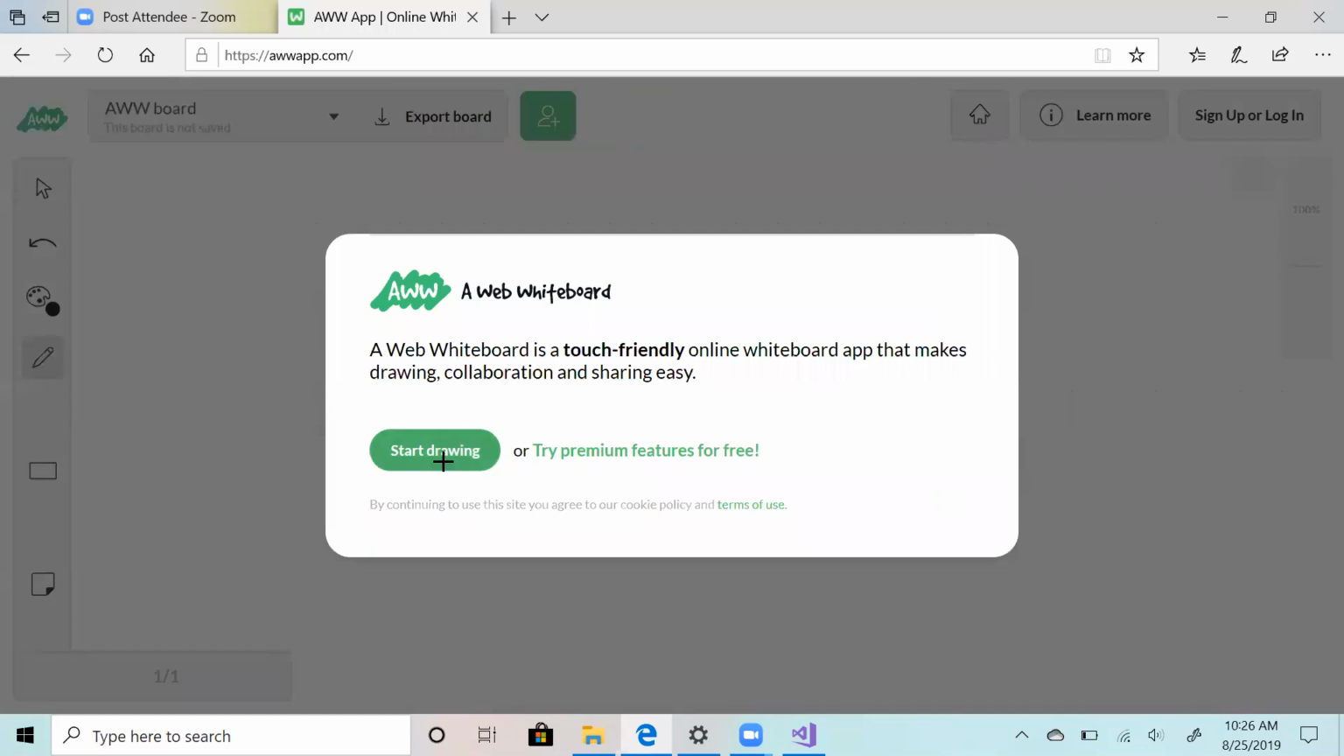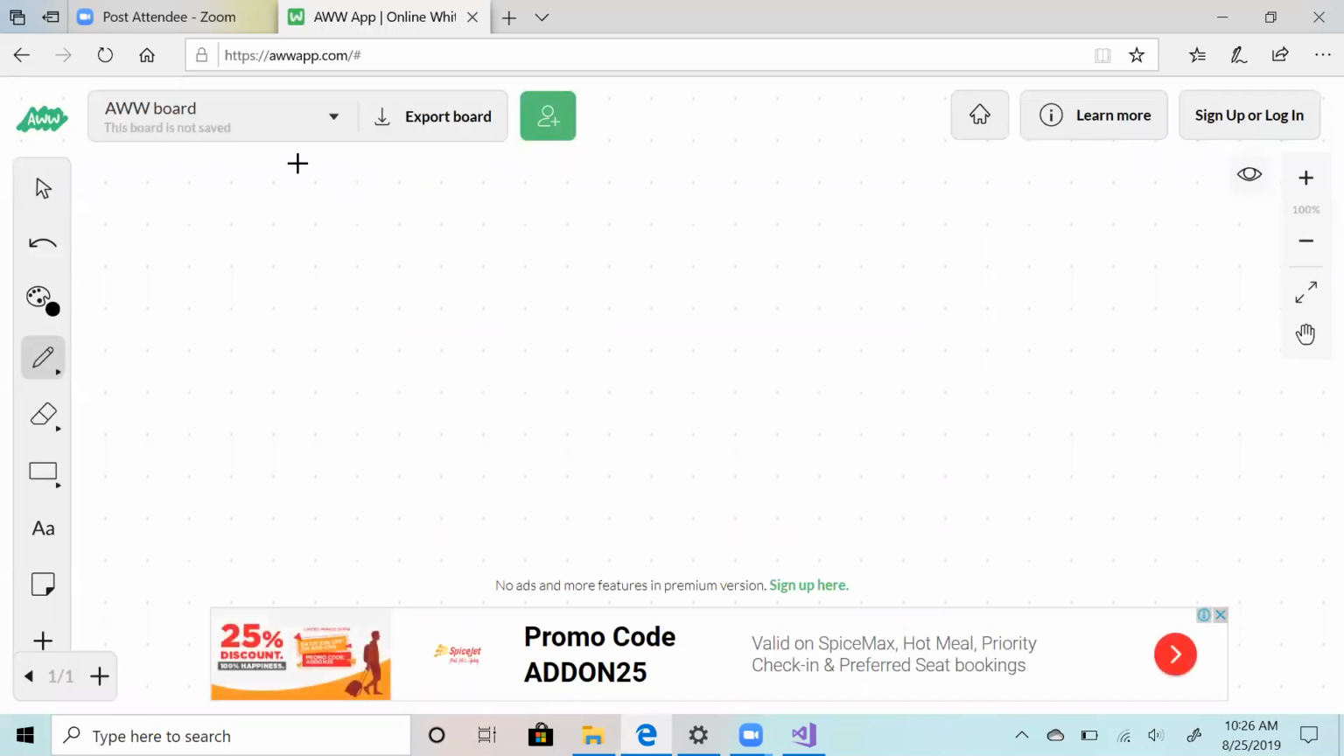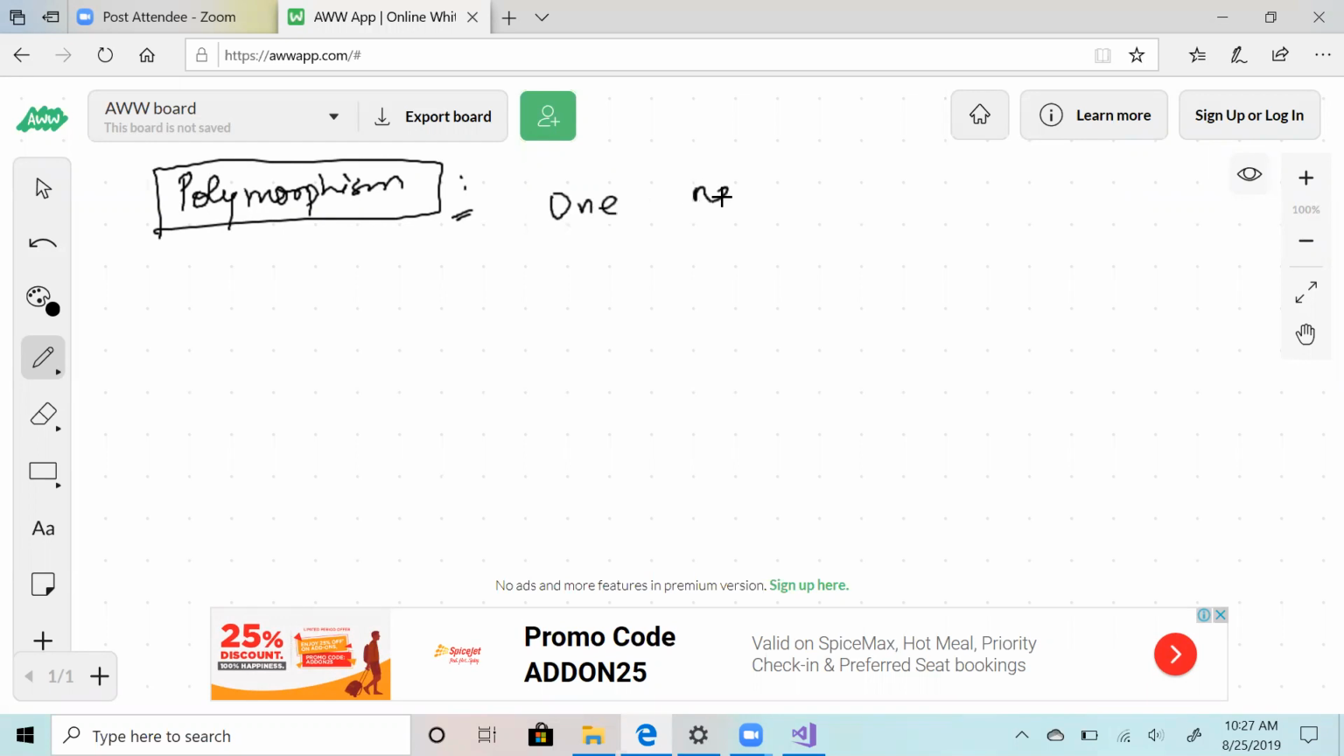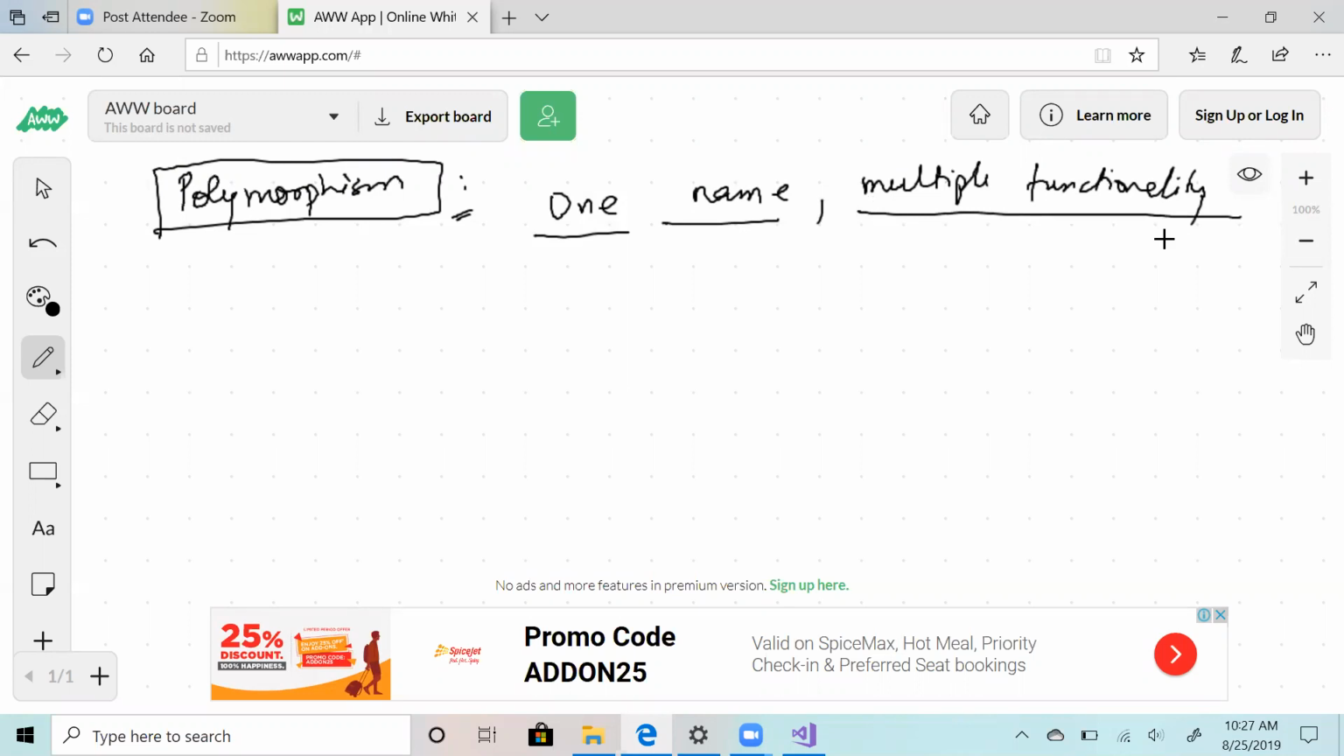So now we have the last paradigm, polymorphism, which we touched upon earlier. Firstly, what does it mean? Polymorphism means one name, multiple functionality. This is in layman's terms; in Google you might get a little different definition. So it will have one name but multiple functionality. For example, exactly the example that we did.